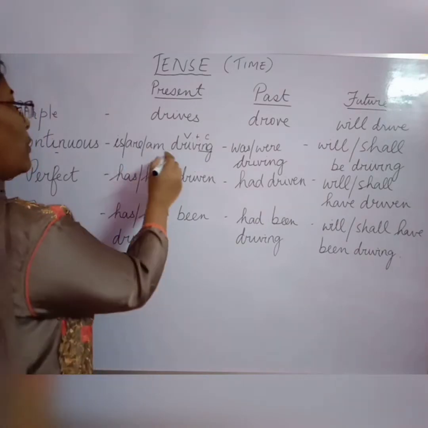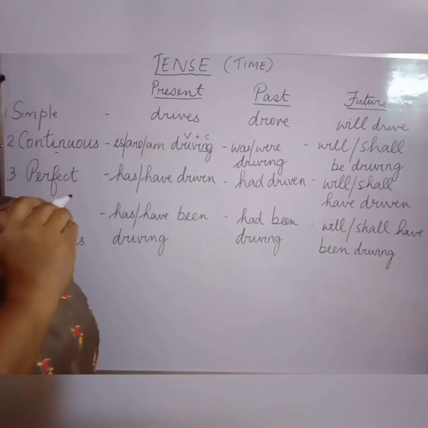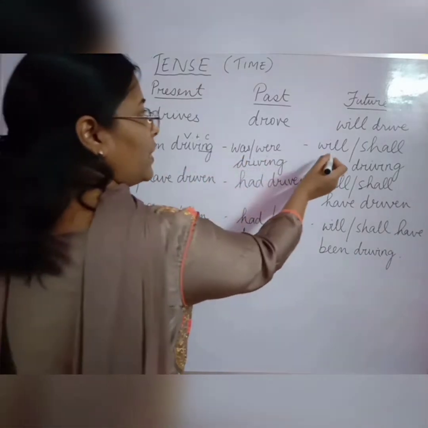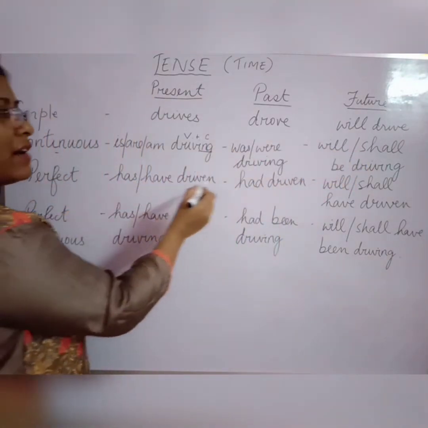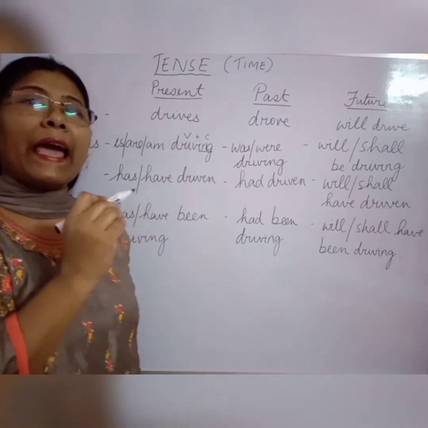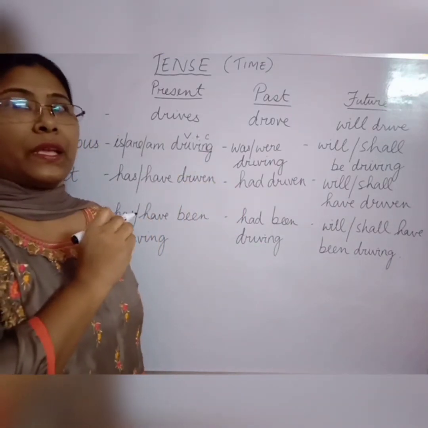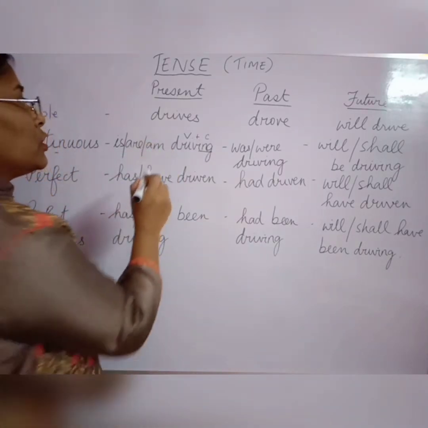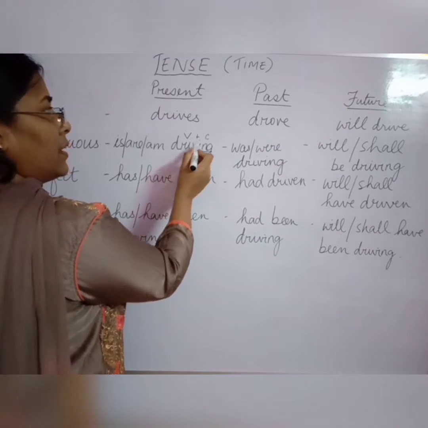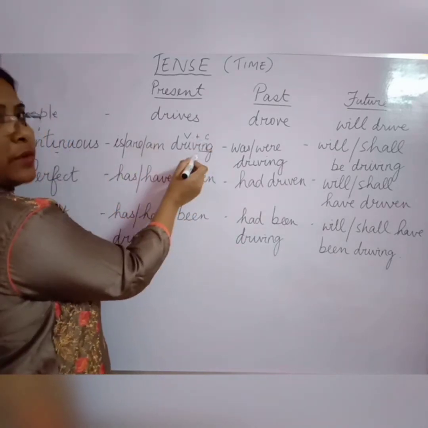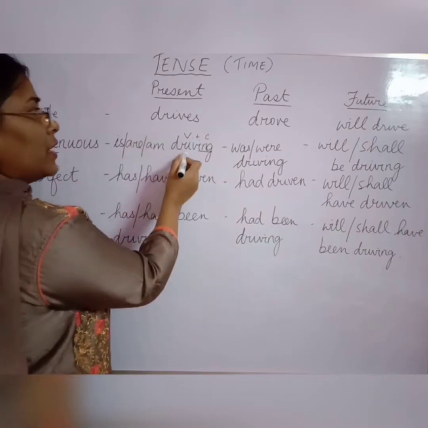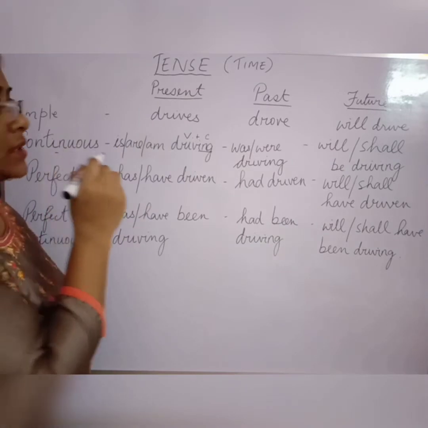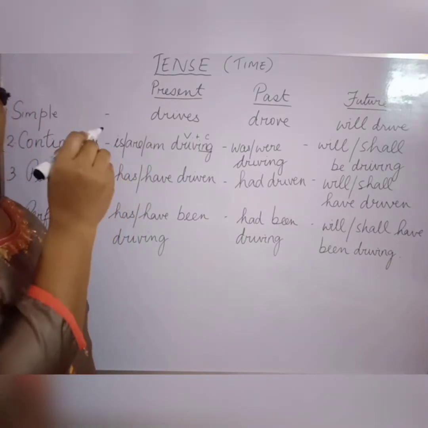Now along with this we need to use a helping verb: is, are, am, was, were, will be, shall be, has, have, had. These are all called helping verbs or auxiliary verbs. This is put in front of the main verb. So the main verb here is drive. Because it is continuous, we have to add ing. So verb plus continuous ing, and use any one of these helping verbs depending on the subject.